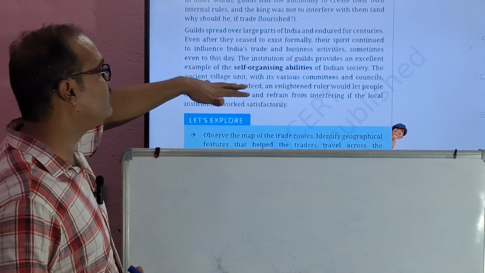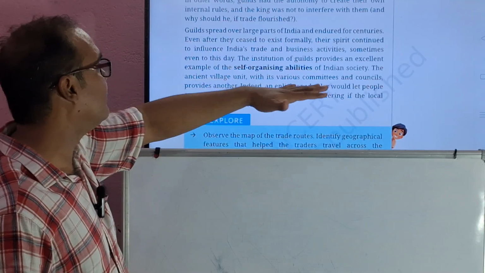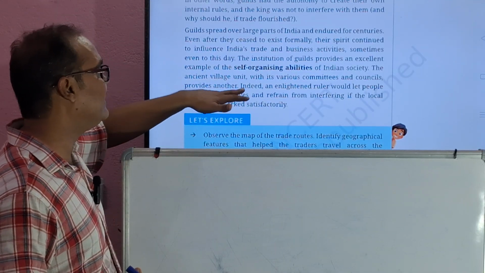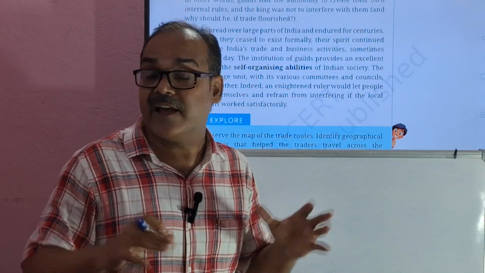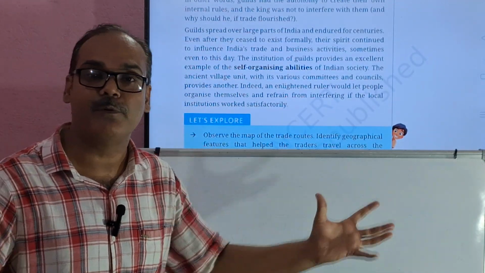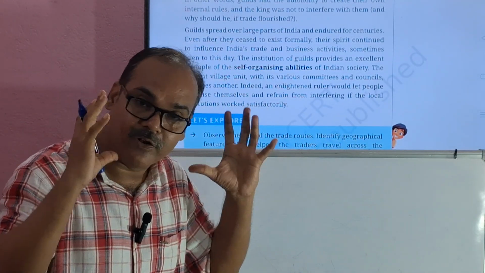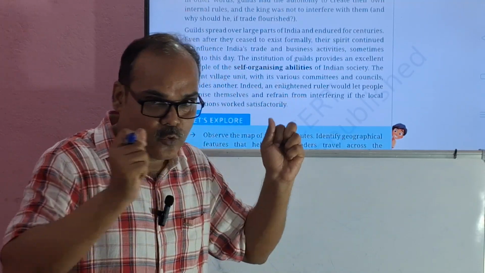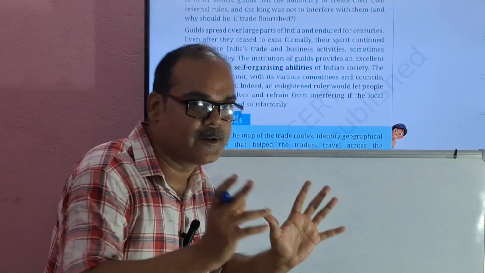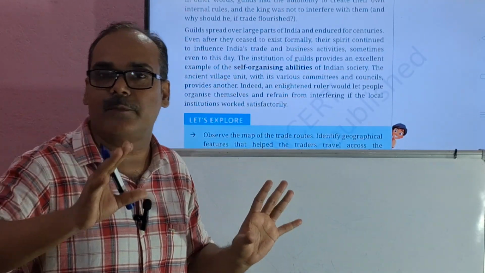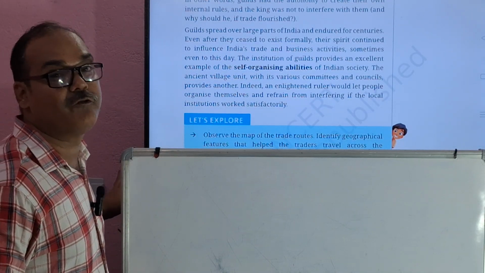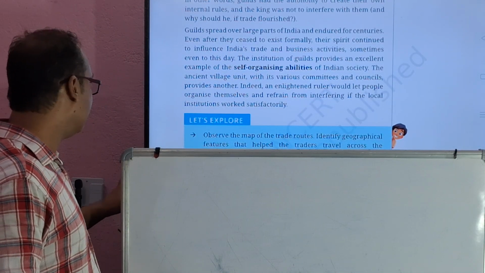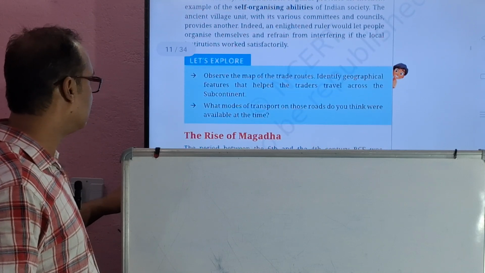The ancient village unit, with its various committees and councils, provides another. Indeed, an enlightened ruler would let people organize themselves. If the ruler is good, he will let the people unite, work, form associations, and work for the betterment of the people, and he will refrain from interfering in their internal matters.